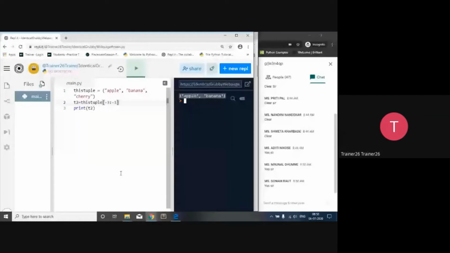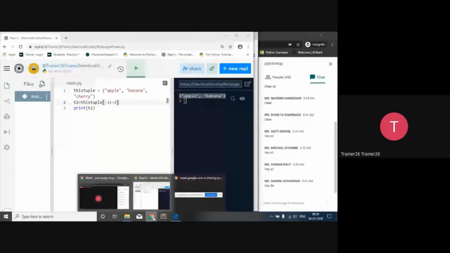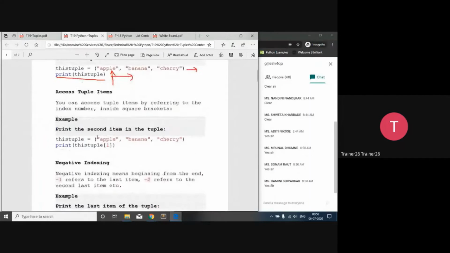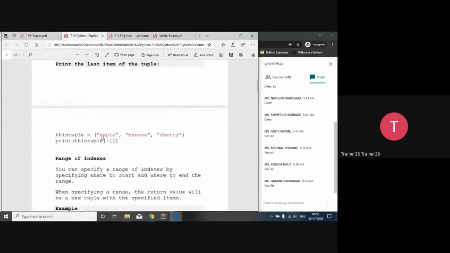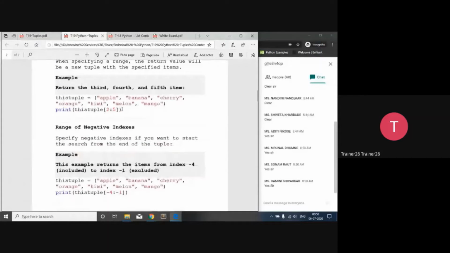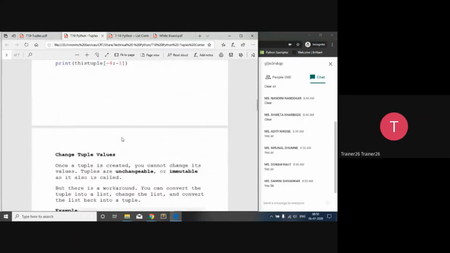Okay, so let's start with the next topic regarding tuples. Is that okay? We are done with accessing the tuple, and then negative indexing and range of indexing, 2 to 5. You already know this part.